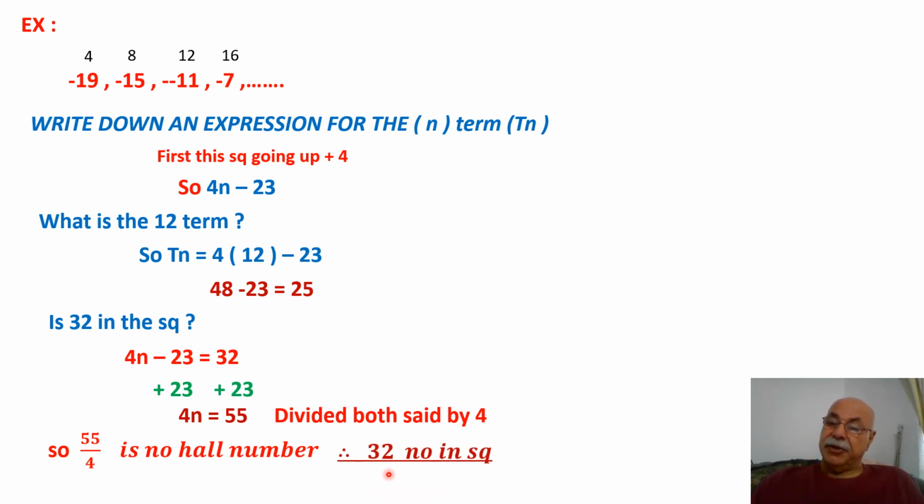So 32 is not in the sequence. Why? Because I do not get a whole number. I get a remainder. That's why it is not accepted.